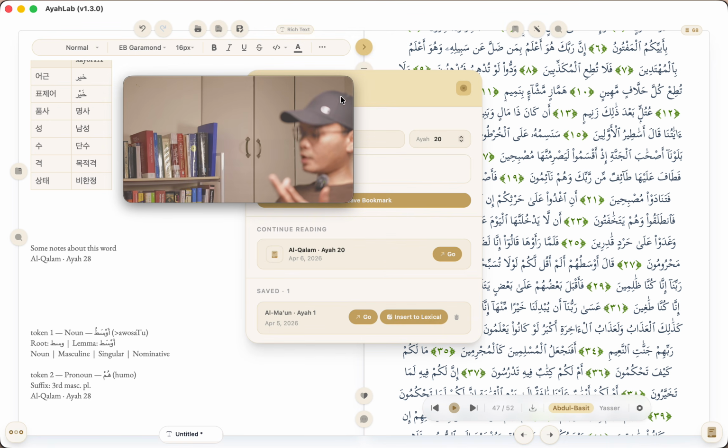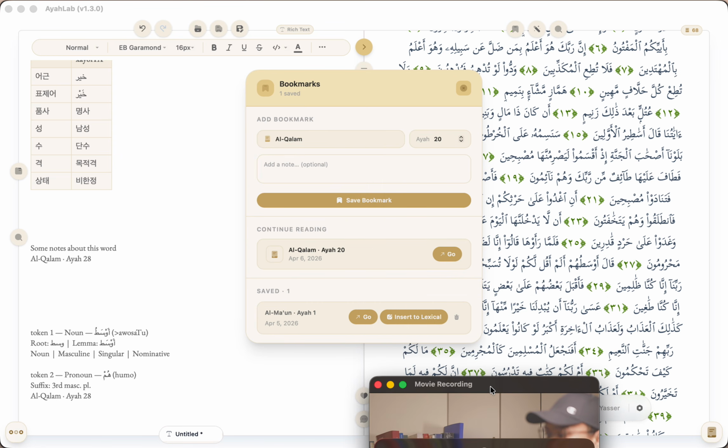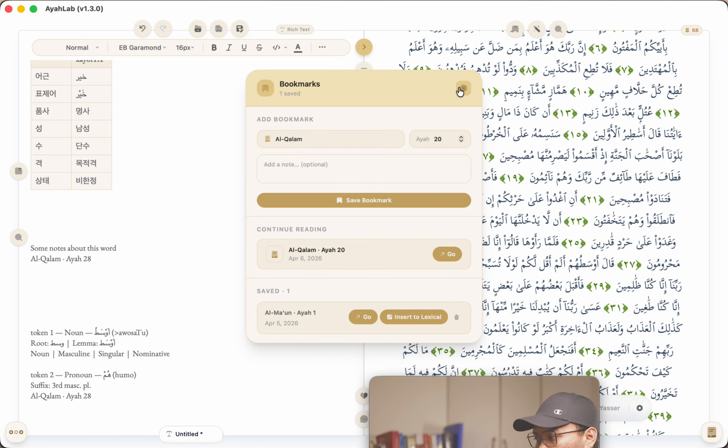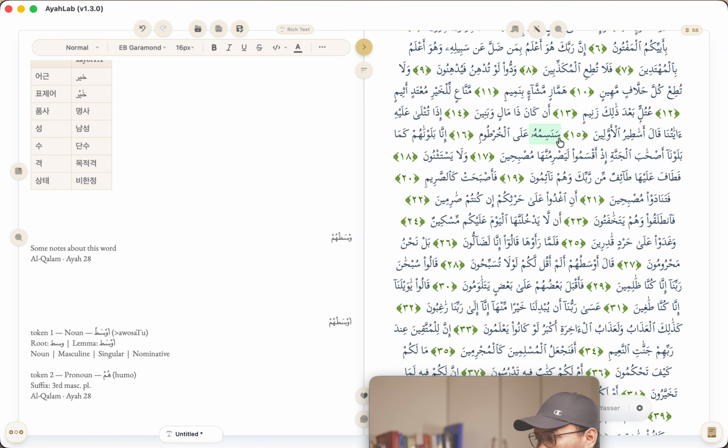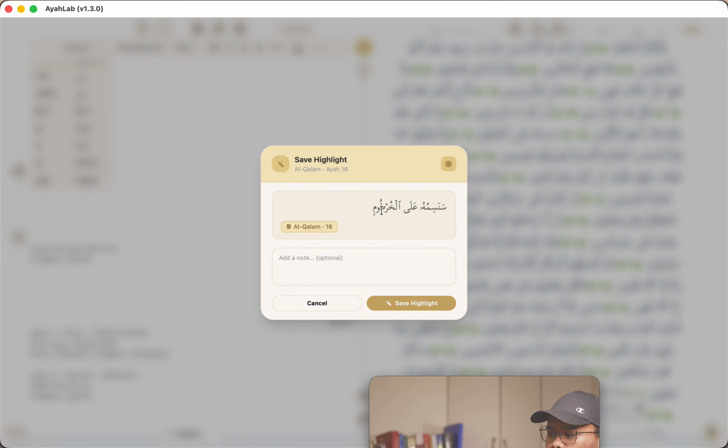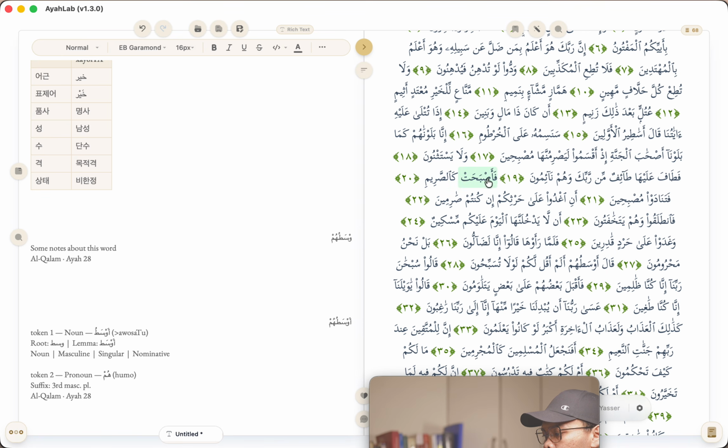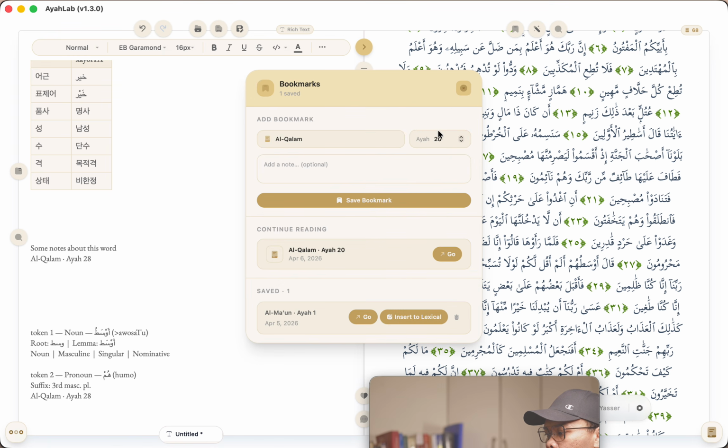For bookmark, same as before, you can bookmark a particular ayah. Actually, you can of course highlight all of this and then save highlight. It's the same as a bookmark, because you've bookmarked the whole ayah. But you can also just go to the bookmark and type in which ayah you want to bookmark, and you can add some notes and so on and so forth, right? And yeah, that's how you could do it.